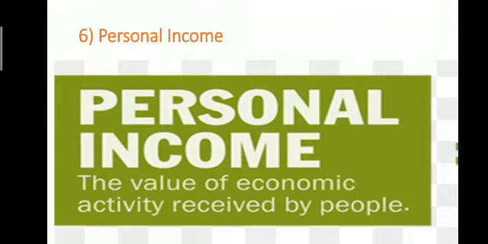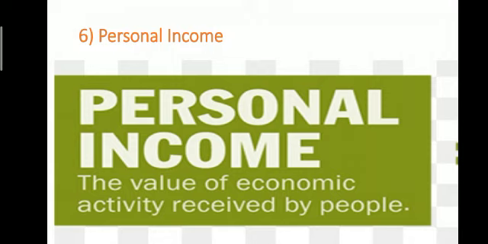Let's see the next basic concept in microeconomics, that is personal income. The value of economic activity received by people is known as personal income. Earning received by a person from all sources is personal income.